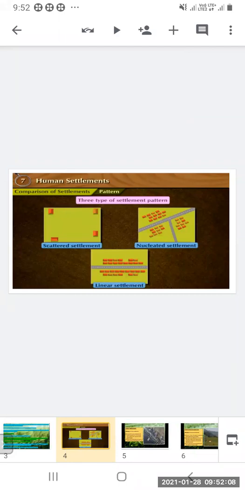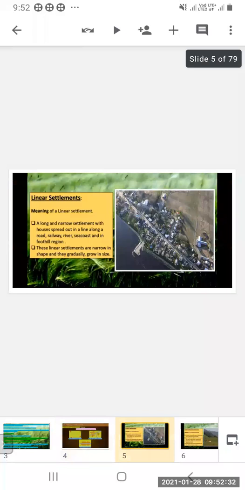Nucleated settlement means the houses are close to each other and concentrated around a central point. One central point is there, and around that only the houses are there. And linear settlement is along the roadside or along the riverside. The houses are in a line. Now see linear settlement. You can see it in the picture also.